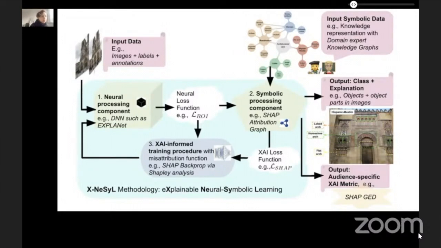First, a deep representation learning component, then a symbolic knowledge representation component, here knowledge graphs, and an explainable AI guided learning procedure that we term here Shap backprop training that enforces the alignment of both. With two datasets, we show that the better classification performance, the more explainable the model becomes, and the learned representation allows to remove noisy information.